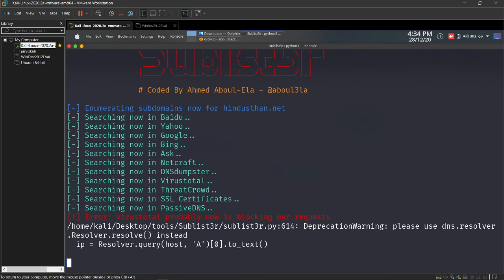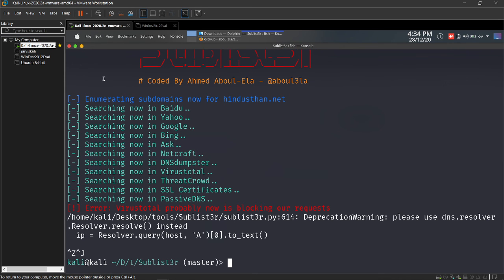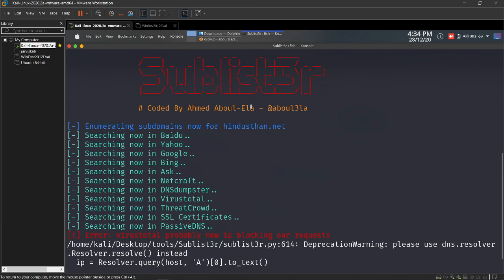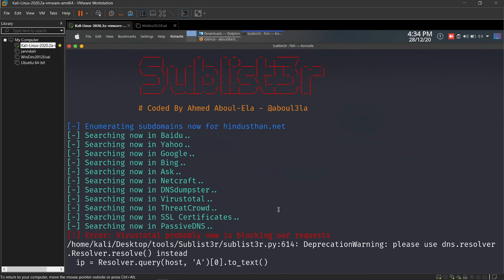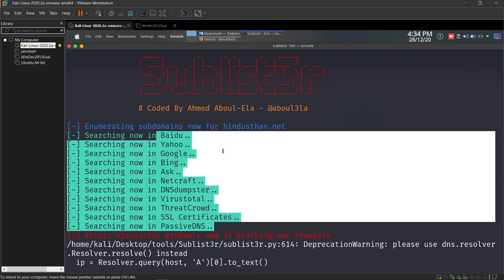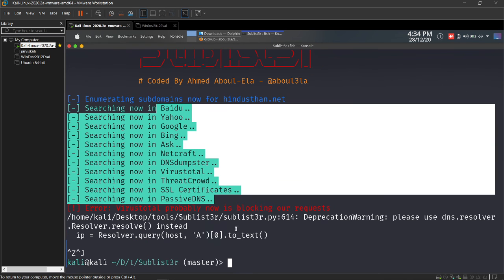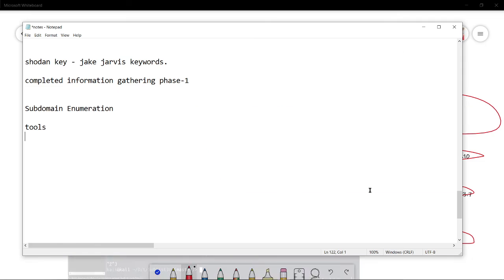Hopefully it is taking some time, but when you run it on your own target, if your target is on the internet, it will search all these search engines and list all the subdomains that are present. For now it is taking time, and we are almost out of time.